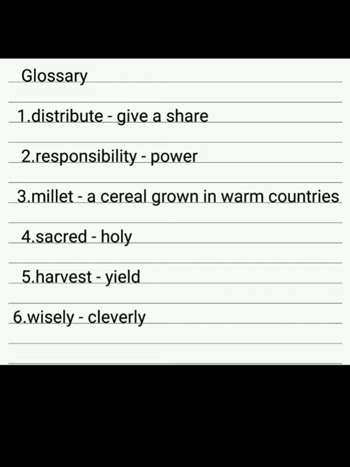Okay. Number 4, sacred, holy. It is blessed. Number 5, harvest, yield. Harvest means the process of gathering a ripe crop from the fields. Number 6, wisely, cleverly, intelligently.